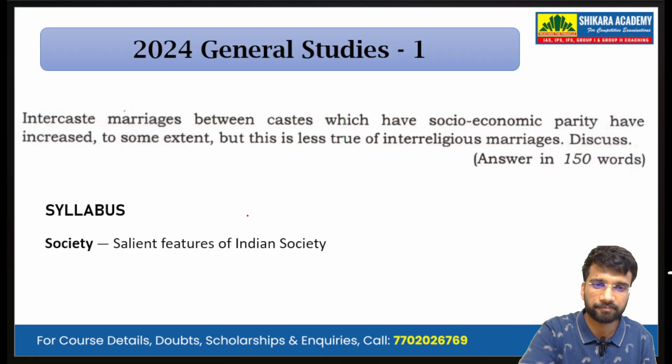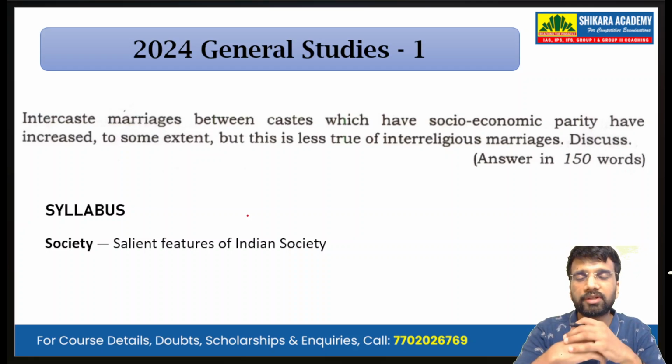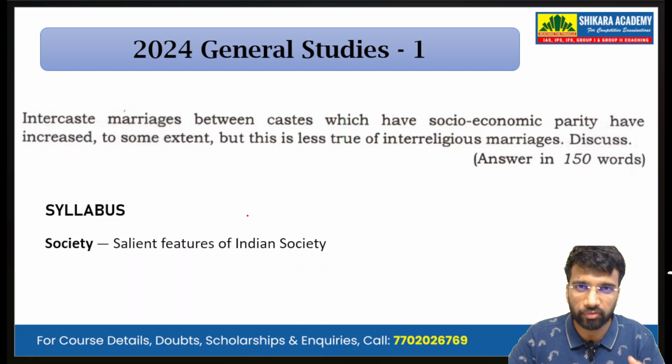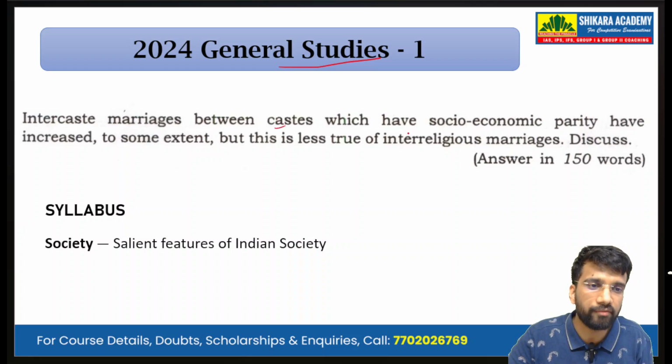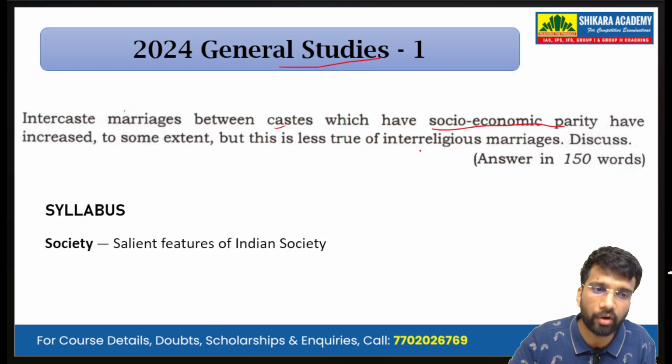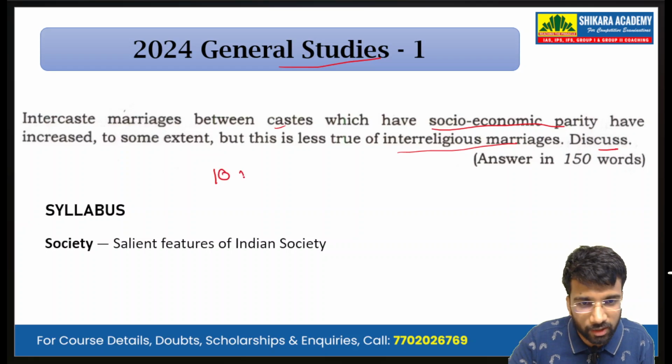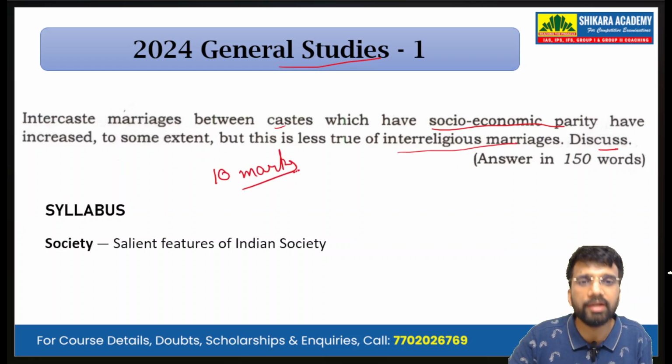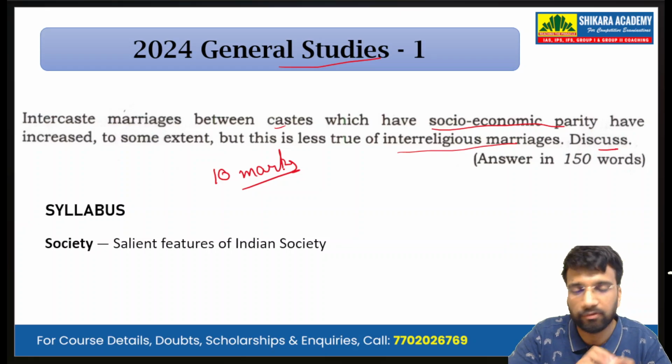Now, this particular question was asked by UPSC in 2024, that is last year's General Studies Paper 1. The intercaste marriages between castes which have socio-economic parity have increased to some extent, but this is less true of interreligious marriages. Discuss. It is a 10 marker question and needs to be answered in 150 words.